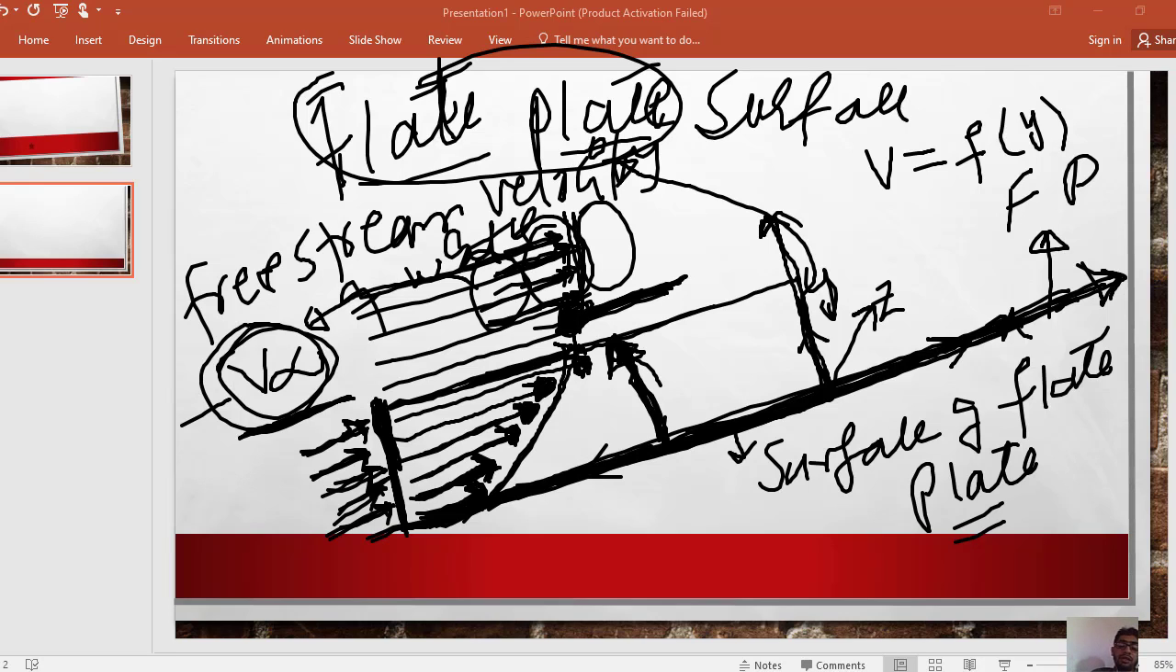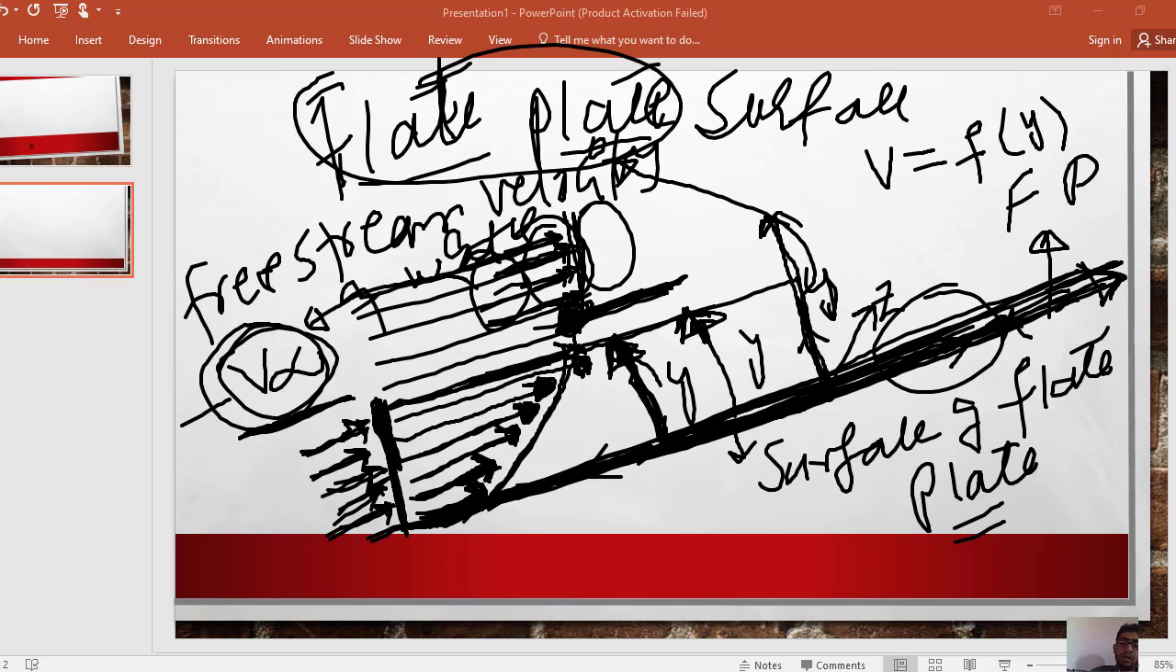So this is the y direction. The distance up to which the effect of this wall or plate is felt is called the boundary layer. So this distance is the boundary layer.